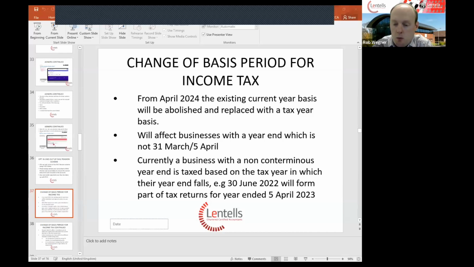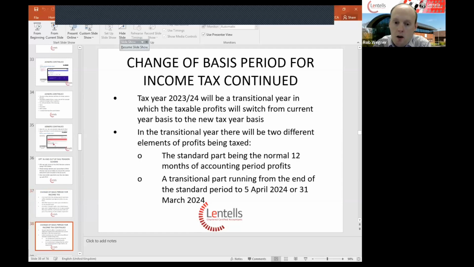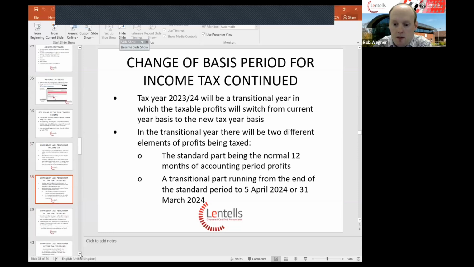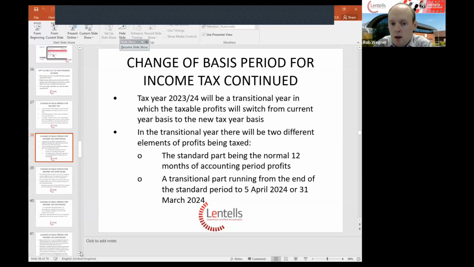So for a business with the 30th of June 2022 year end, this will form part of their partnership or business tax returns for the year to the 5th of April 2023. Effectively, what HMRC are bringing in for the current year for 2023-24 is a transitional year, which will allow businesses to switch from their current accounting period to the new income for business tax year rules.